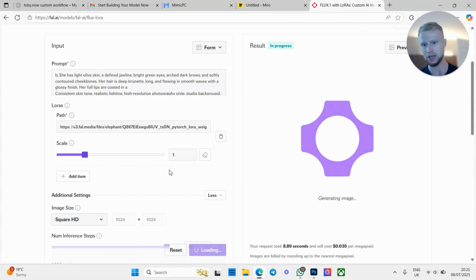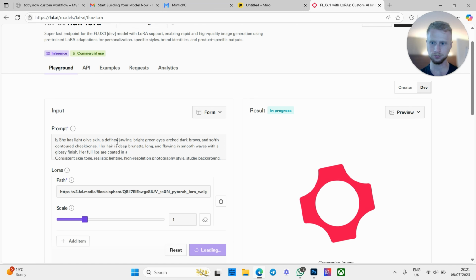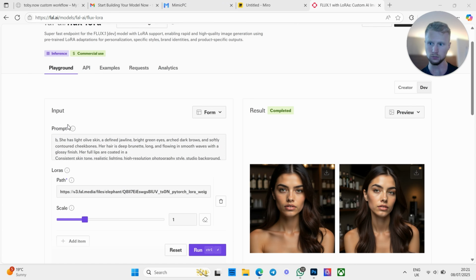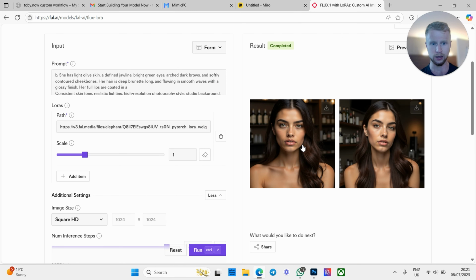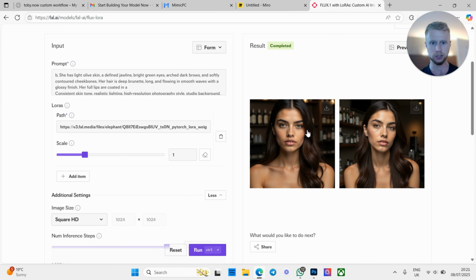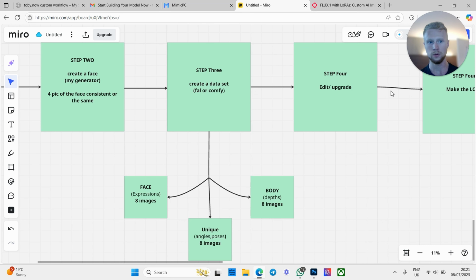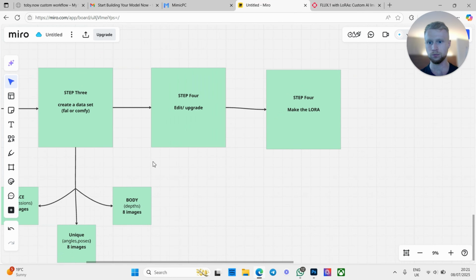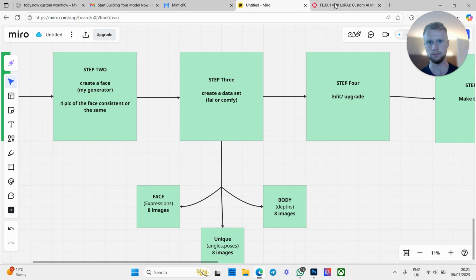So this means consistency may drop a little bit, but the quality of the image may go up a little bit. And let's generate now. There we go. So that's just generated 2 more images, and if you look back here, they are the model once again, which is pretty good. So we can generate quite a few images, not just portrait style like that. We can also generate a few images of the model's face, which we can then put into a new Allura, which we'll be doing on step 4, and that's going to be the final Allura. So this is how we're going to be creating our data set.